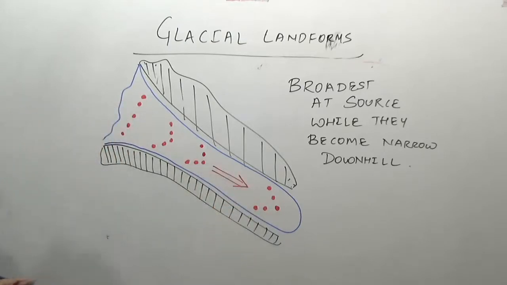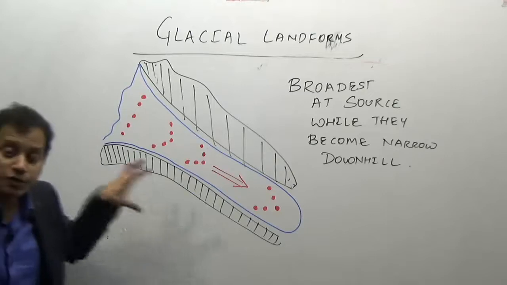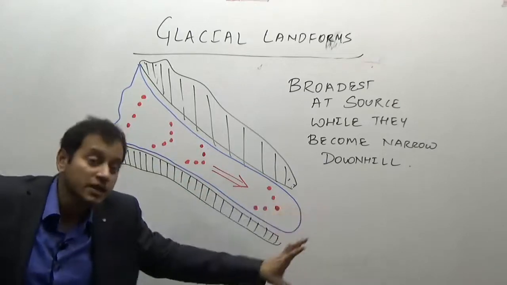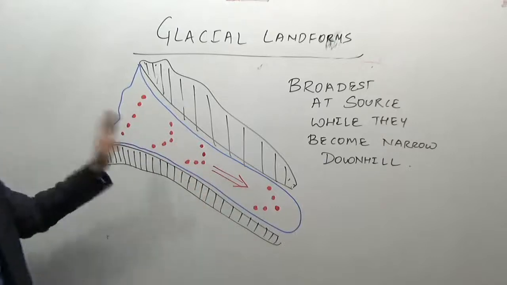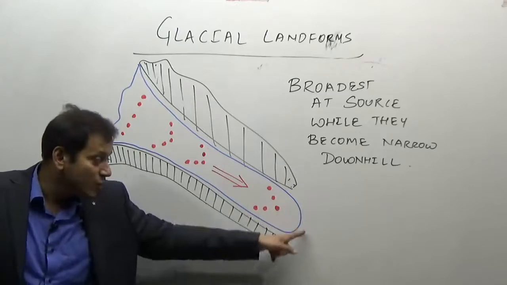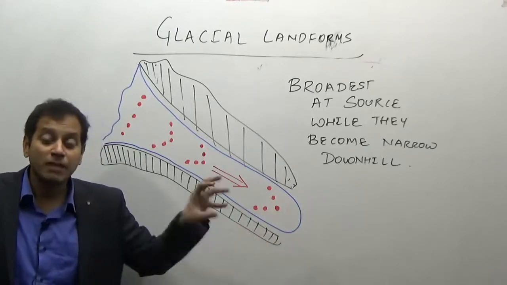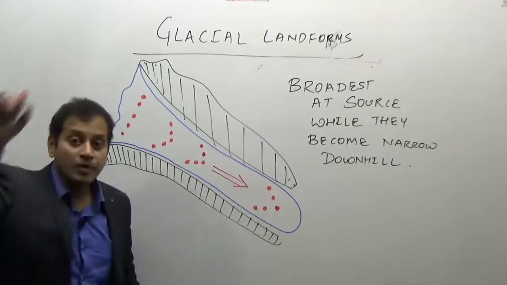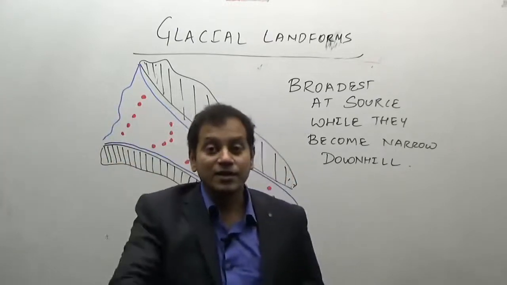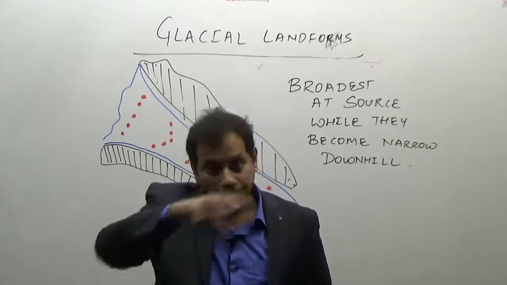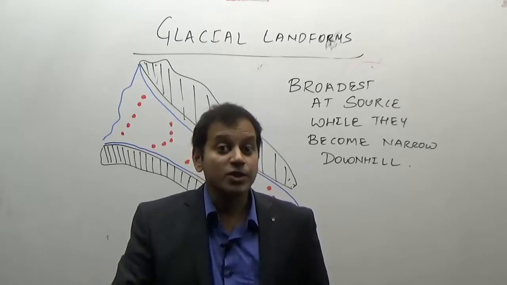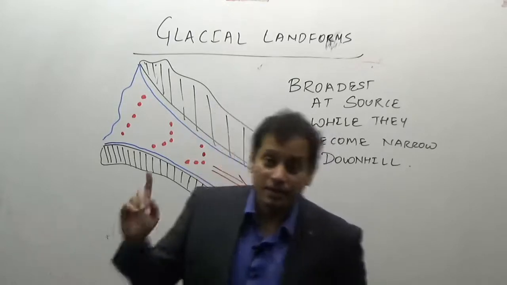The speed of a glacier is reduced on the sides due to friction, while the central part assumes some maximum amount of speed. Therefore the tongue shape of a glacier, or this protruding area, is due to the maximum speed at the center. Remember the statement that there is a maximum speed at the center of the glacier. Why? Because the sides are held back by the friction.